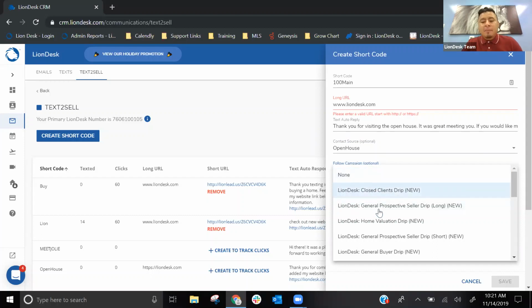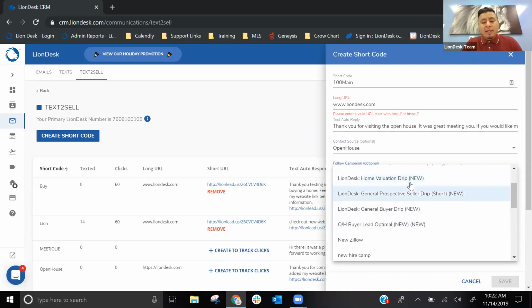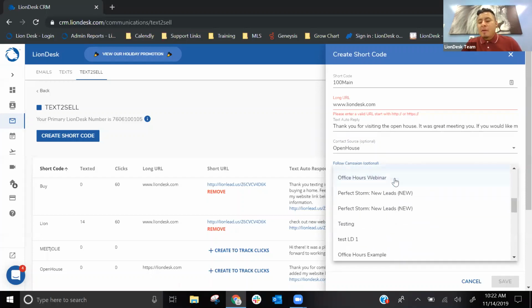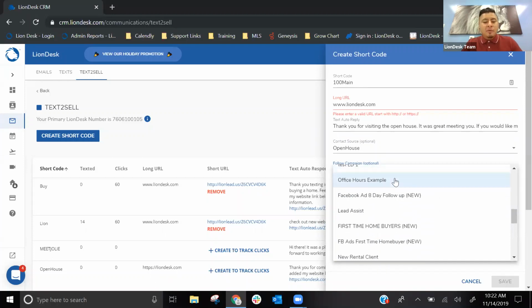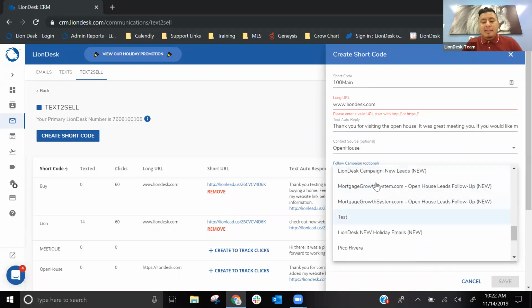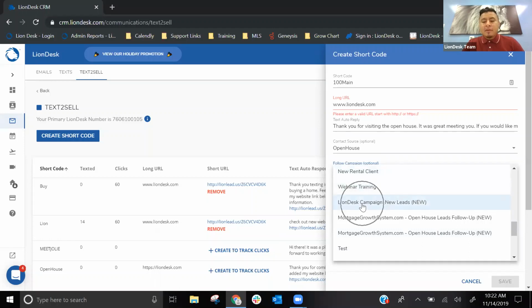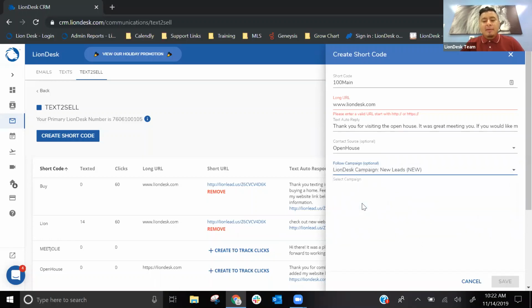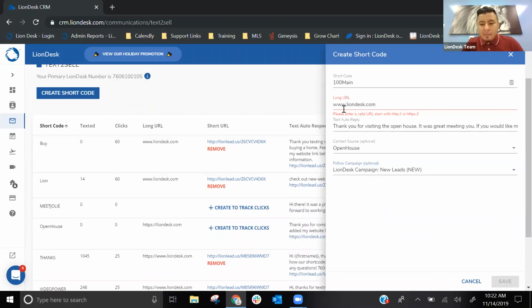So you'll see LionDesk closed clients, general buyer, prospective seller, home valuation. We also have one for new leads, right? So you'll scroll below. You can also custom create your own, but definitely feel free to use the ones that LionDesk already has available. So LionDesk campaign new leads. And then once you're done, you can click on save.